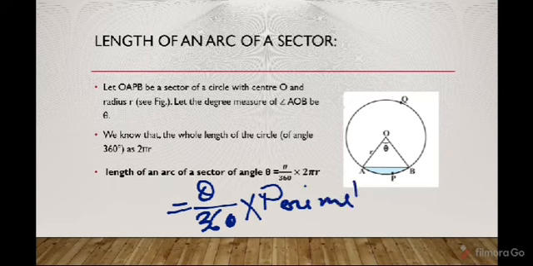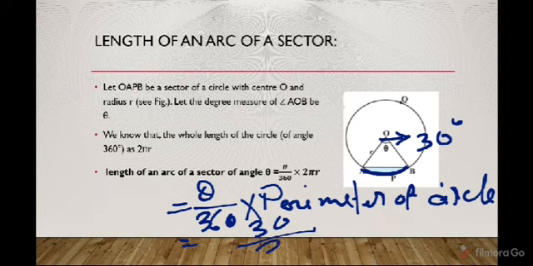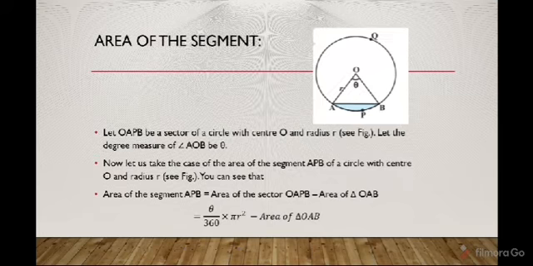By a similar example, suppose here theta is equal to 30 degrees. So what would be the length of this APB arc? It will be 30 by 360 into the perimeter of the circle. This is the formula for the length of the arc of the sector.